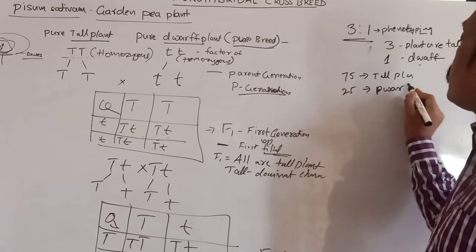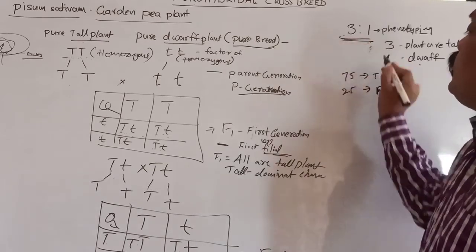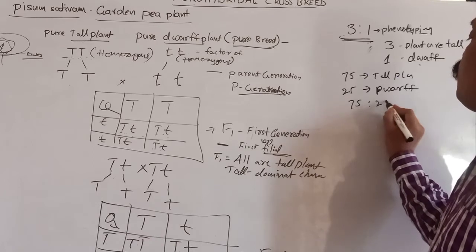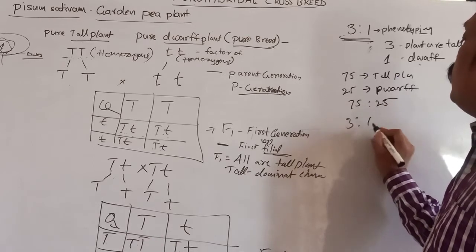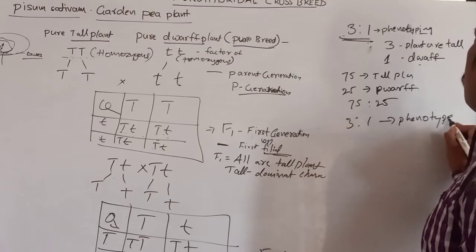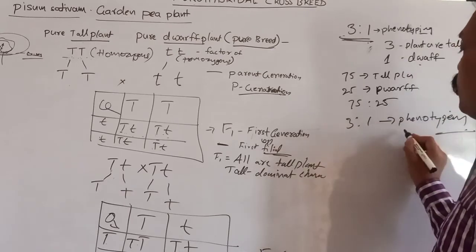That is shown as 3:1, the ratio we can call 75:25, nothing but 3:1. This is the phenotypic ratio, whatever exhibits on the outside.